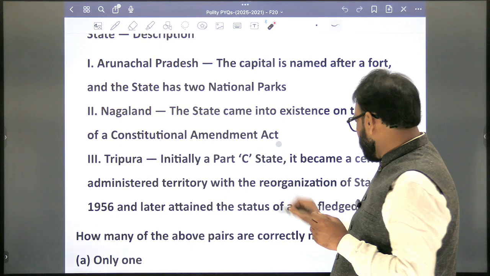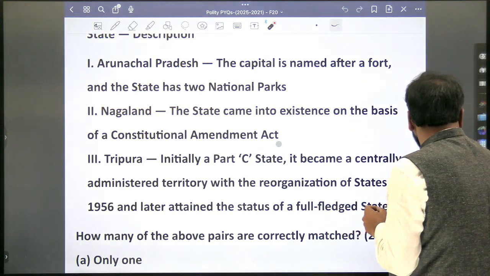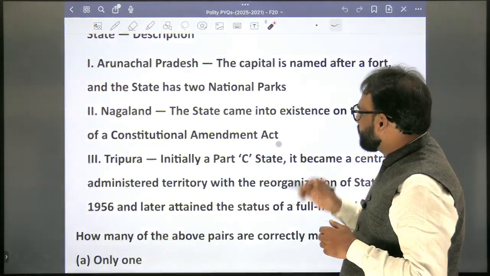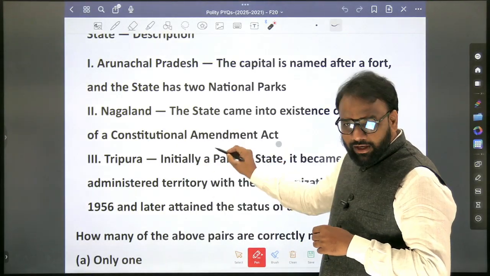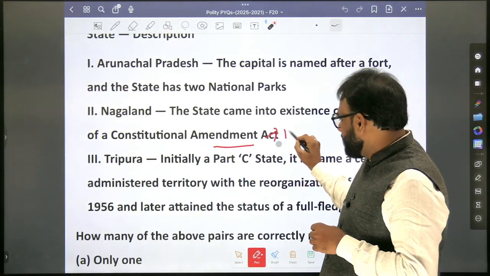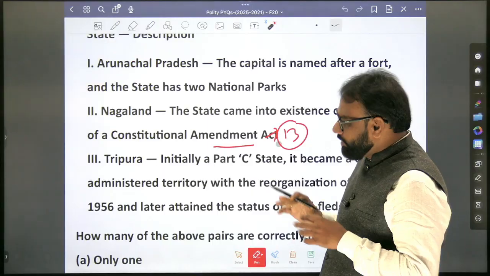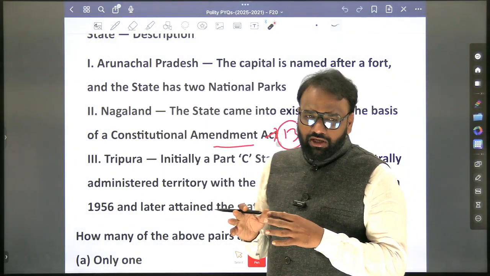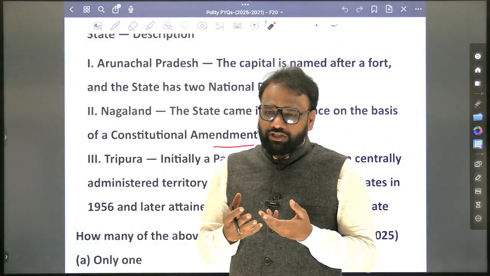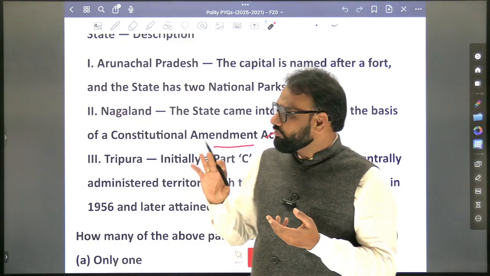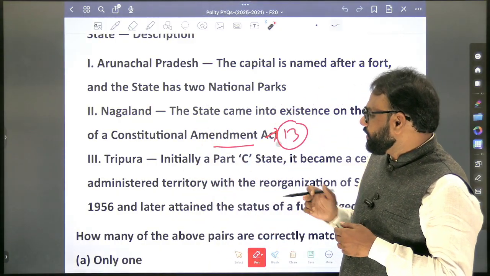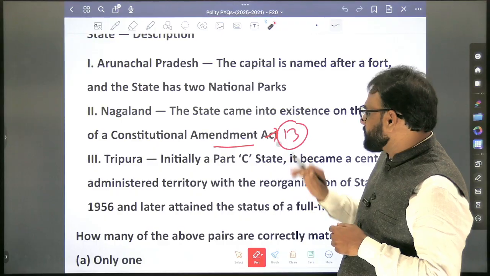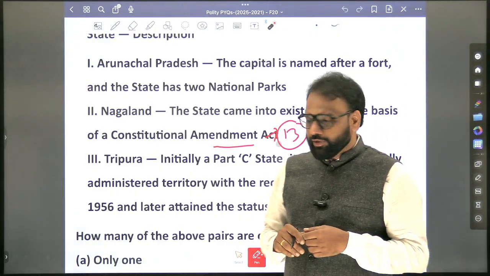Here they are speaking about what? Constitutional. So which Constitutional Amendment Act deals with the creation of Nagaland? 13th, right? Okay, 13th. Anyhow, we will not spend much time on this question because it will lead to confusion and it will consume a lot of time. So we will not focus much on this. Again, if possible, I will go through this content. So, why exactly Nagaland was created through a Constitutional Amendment Act? That we will go through it.